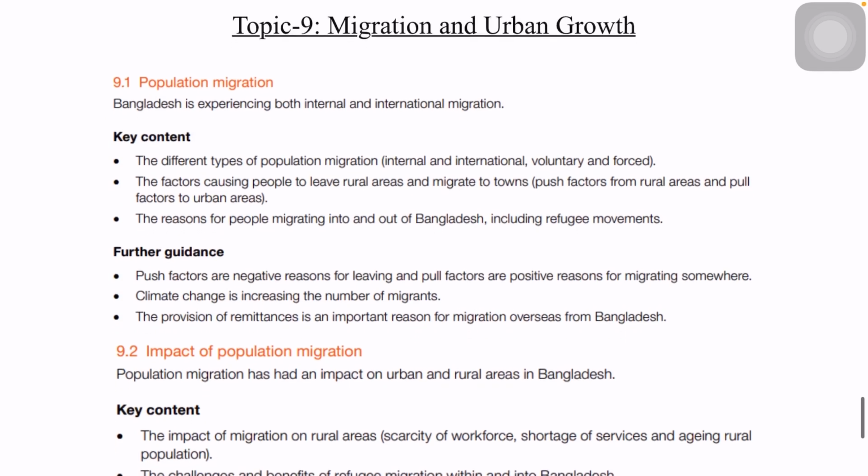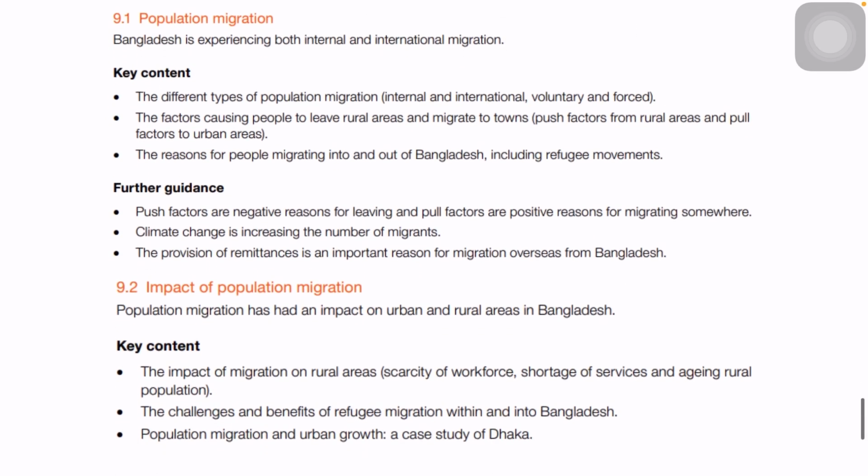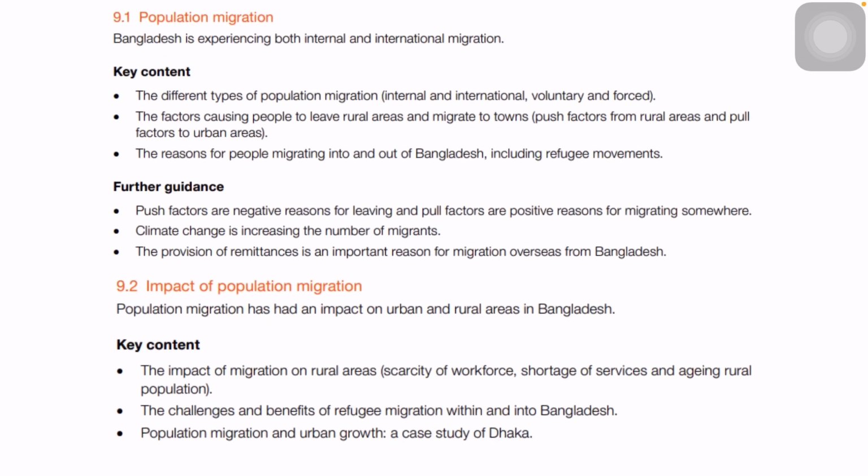Then we have topic 9, migration and urban growth. So what are the different types of migration under topic 9.1, and what is the impact of migration under topic 9.2. In migration, we have mainly two types. One is within the country, coming from rural to urban. Another one is international migration, traveling abroad. So we have advantages and disadvantages of this migration.